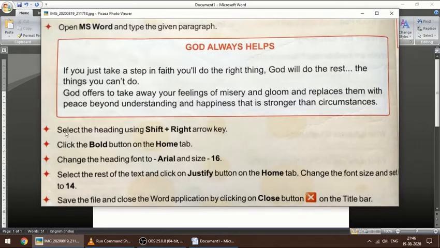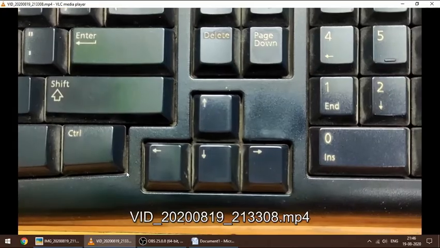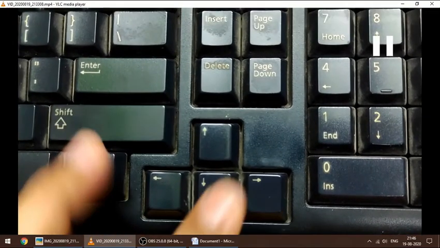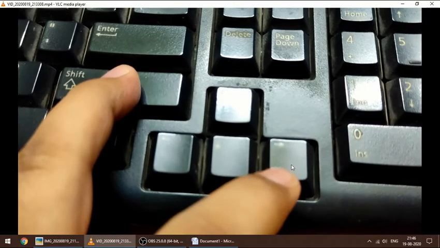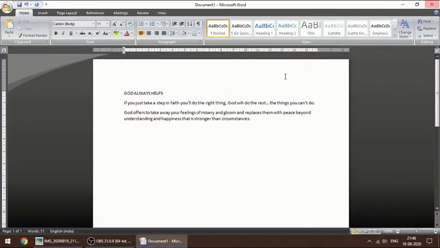Next what you have to do is select the heading using Shift plus arrow key. Heading means God always helps. This is the heading. Now how to use Shift plus arrow key? You can watch this next video. I hope you understood. You can watch it from another angle once again. Hold down the Shift key and you have to keep on pressing this. Okay, I hope you understood.